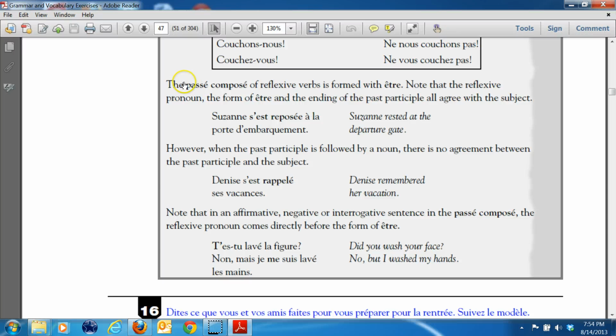Right? But what you have to remember is when you're doing passé composé with être, you have to make this agree with the subject. So Suzanne s'est reposée à la porte d'embarquement. She rested at the departure gate.